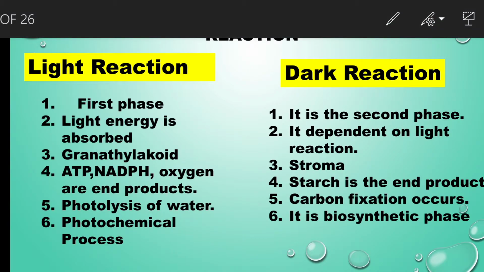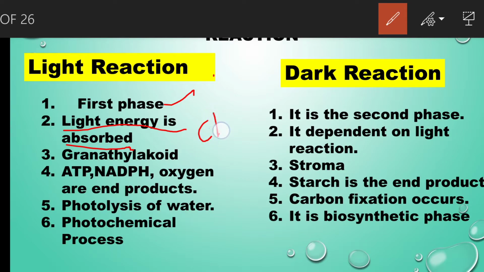The first phase is called the light reaction. Why is it called the light reaction? Because it takes place only in the presence of sunlight. That means during the light reaction, what happens? The light energy is absorbed and converted into chemical energy. Who will absorb the light energy?